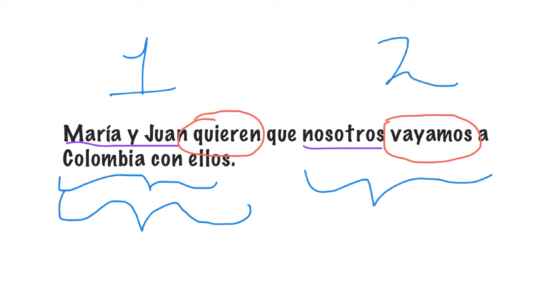Okay? It's the second sentence, and they're connected by que, which is a conjunction. This is a sentence in the subjunctive. María y Juan quieren que nosotros vayamos a Colombia con ellos.